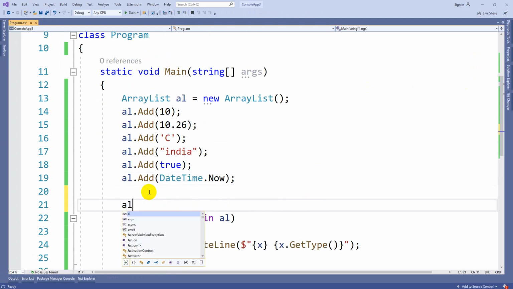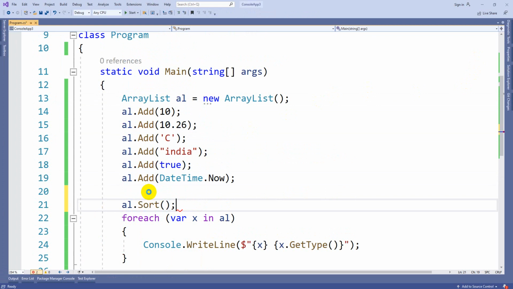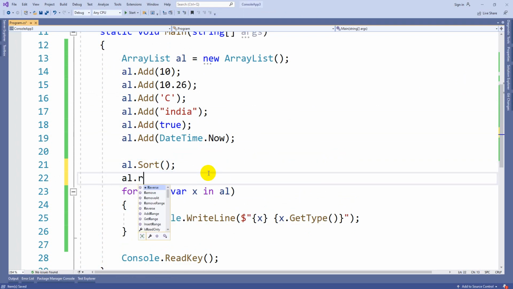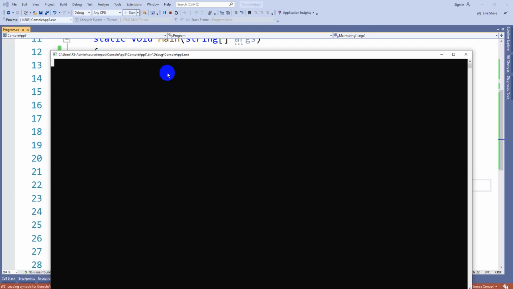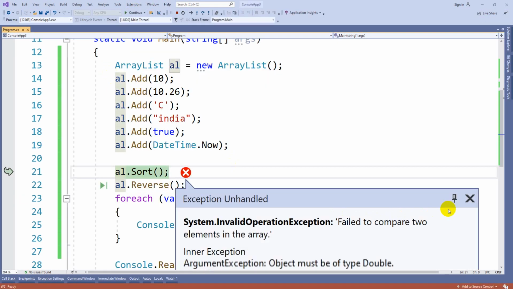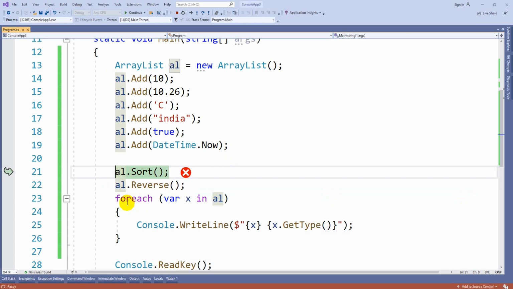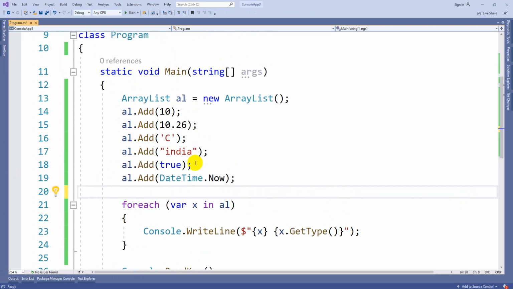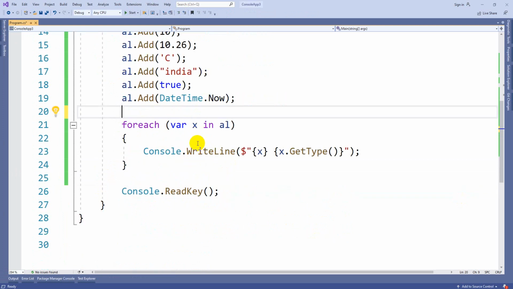And one more thing: al has a direct sorting method. You need not use any other third-party classes like array.Sort in arrays. You can even do Reverse also. Sorting failed here because the list contains mixed types. This topic I will cover once after the collections phase. So this is how you can store multiple data type elements inside an ArrayList. This is how ArrayList behaves.